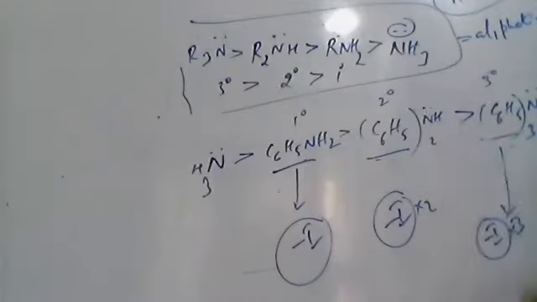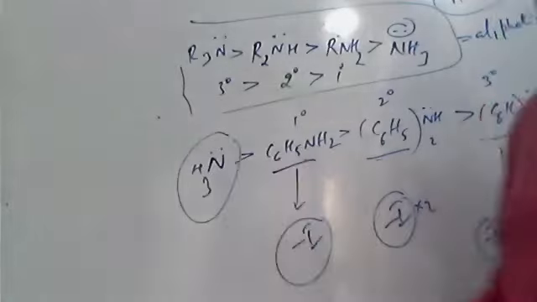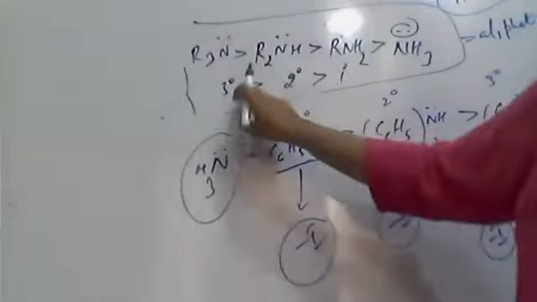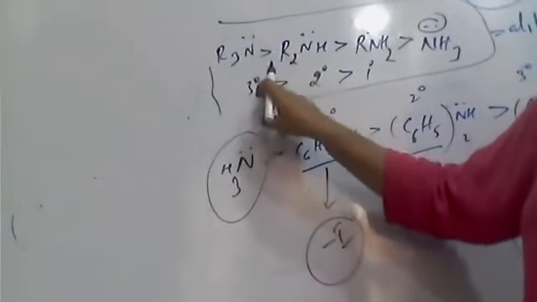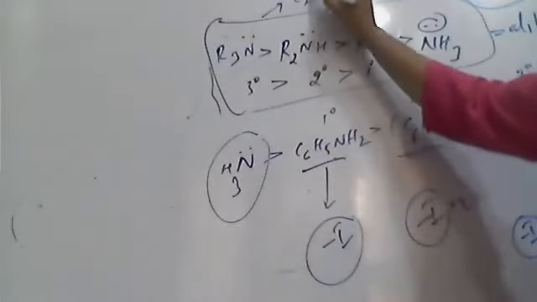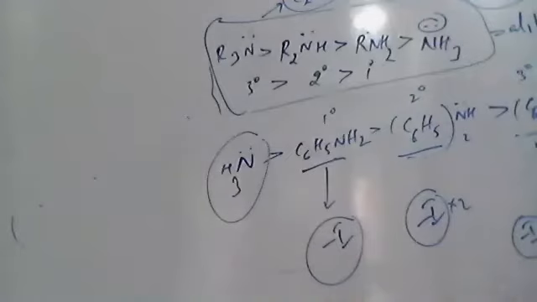So aromatic amines are less basic than ammonia, whereas aliphatic amines are more basic than ammonia. Please note this point: whatever order I have written here is only for the ethyl group. You learned this in second year. It is true in the case of the ethyl group. And the next one is theoretical, but practically what happens?